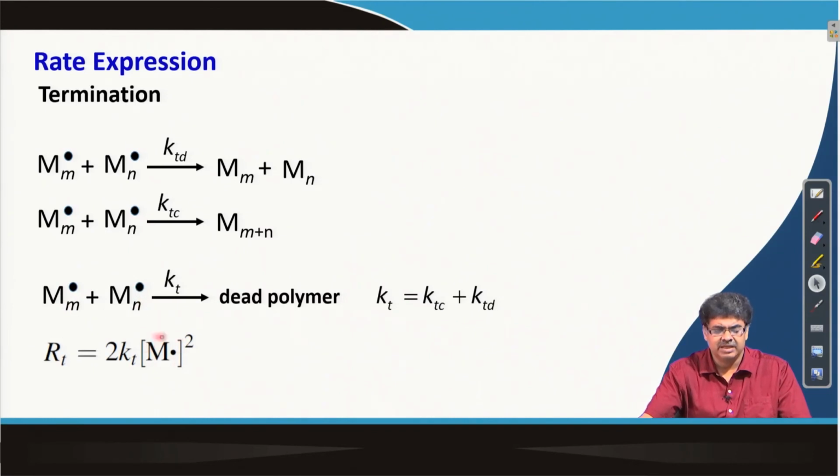Now, this term 2 is there because each reaction stops two propagating radicals; it does not necessarily produce two polymer chains, but it stops two propagating radicals. So, this is the convention to use 2. Some texts do not use this 2, but you will recall this when we also talk about the rate of initiation.